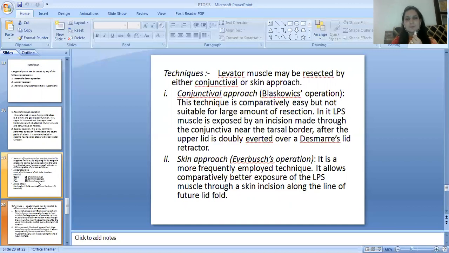Second is the skin approach, Everbusch's operation. It is a more frequently employed technique. It allows comparatively better exposure of the LPS muscle through a skin incision along the line of the future lid fold.